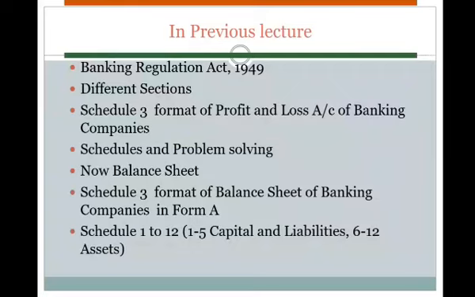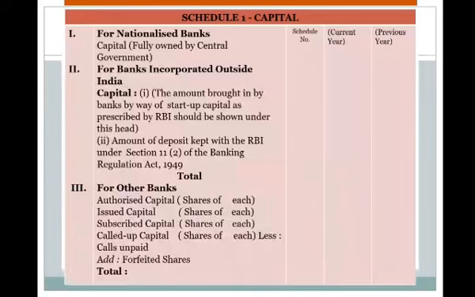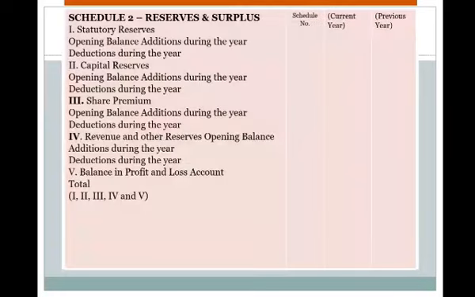We know that there are 12 schedules. Schedules 1 to 5 relate to capital and liabilities, and 6 to 12 relate to assets. Schedule 1 is capital: for nationalized banks, banks incorporated outside India, and other banks. So we provide the information regarding the capital of the banking companies. Schedule 2 is reserves and surpluses: statutory reserve, capital reserve, share premium, revenue and other reserves, balance in profit and loss, and the total.